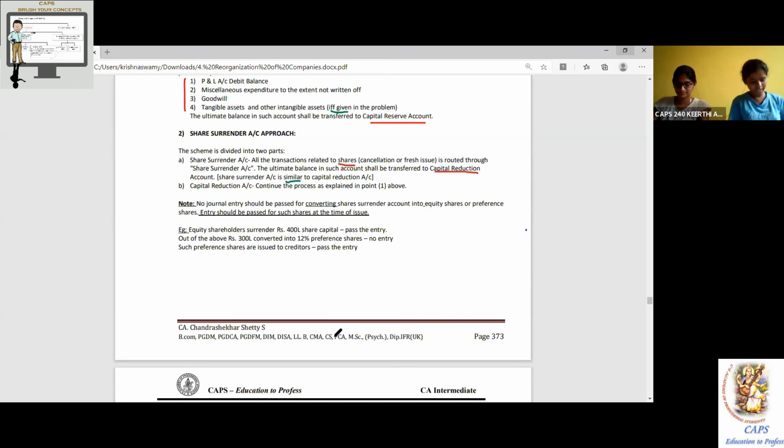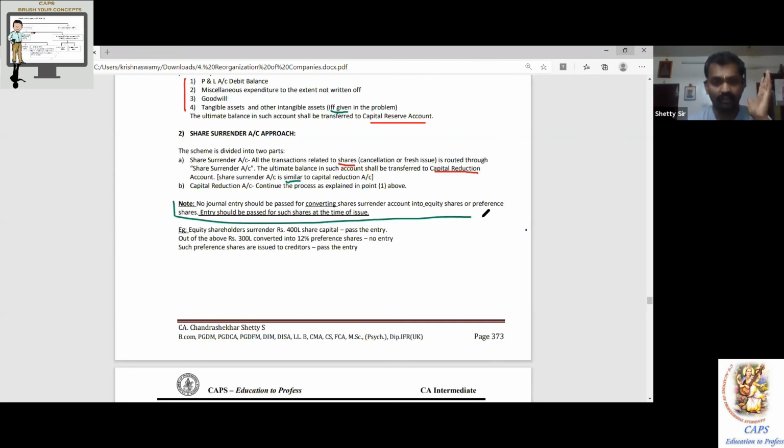Note, no journal entry should be passed for converting share surrender account into equity share or preference share. Entry should be passed for such share at the time of issue. Extremely important point. Make an important mark. Red ink, green ink. Make a box. Because you will be passing one extra entry. Very good, Ganesh. An extra entry when it is not required. It is not required. Yeah, continue.